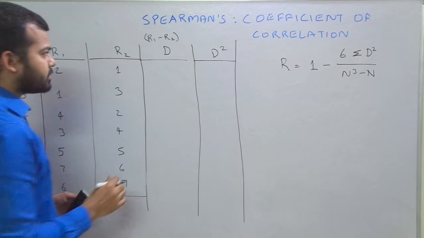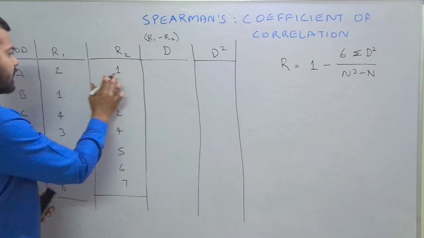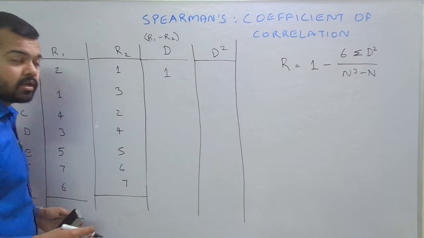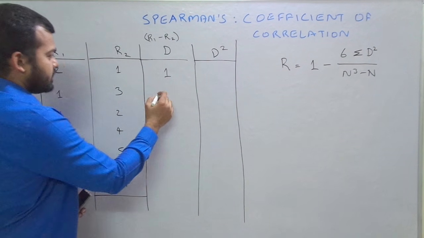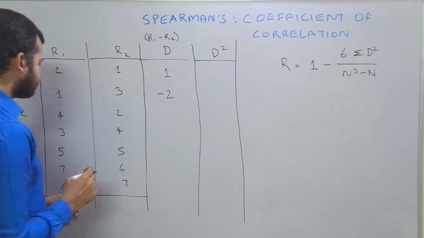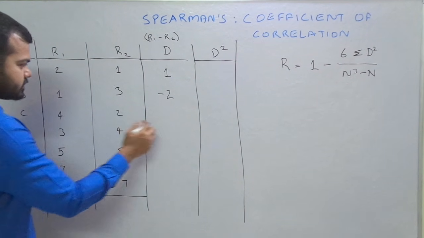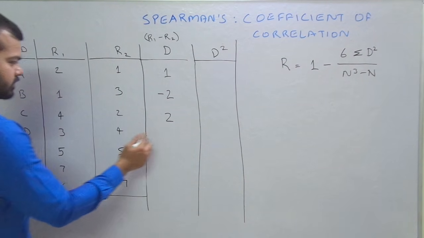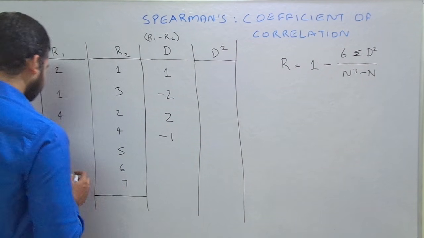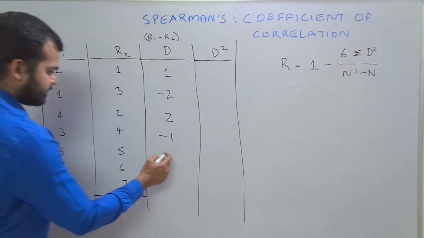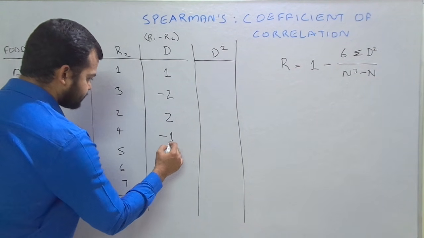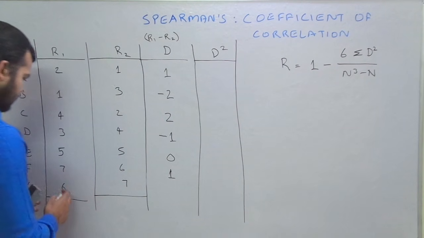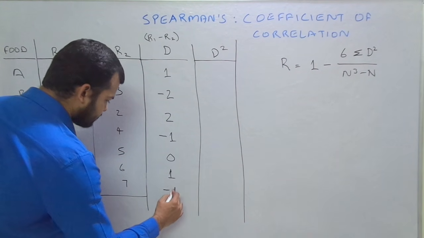Now the first step, be careful about this. 2 minus 1, this is known as 1. 1 minus 3 is minus 2. Then again 4 minus 2 is 2, positive. Here 3 minus 4 is minus 1. Again 5 minus 5 is 0. 7 minus 6 is 1. 6 minus 7 is minus 1.